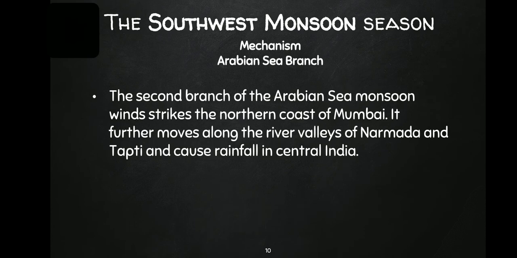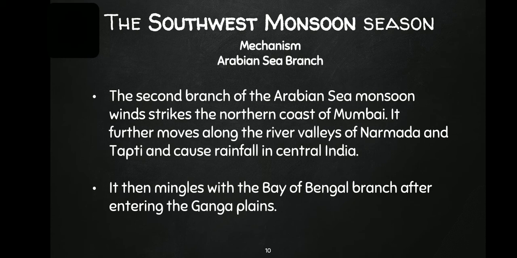Second branch, they strike the north coast of Mumbai. It further moves along the river valleys of Narmada and Tapi and causes rainfall in central India. It mingles with the Bay of Bengal branch, which we will see tomorrow how.